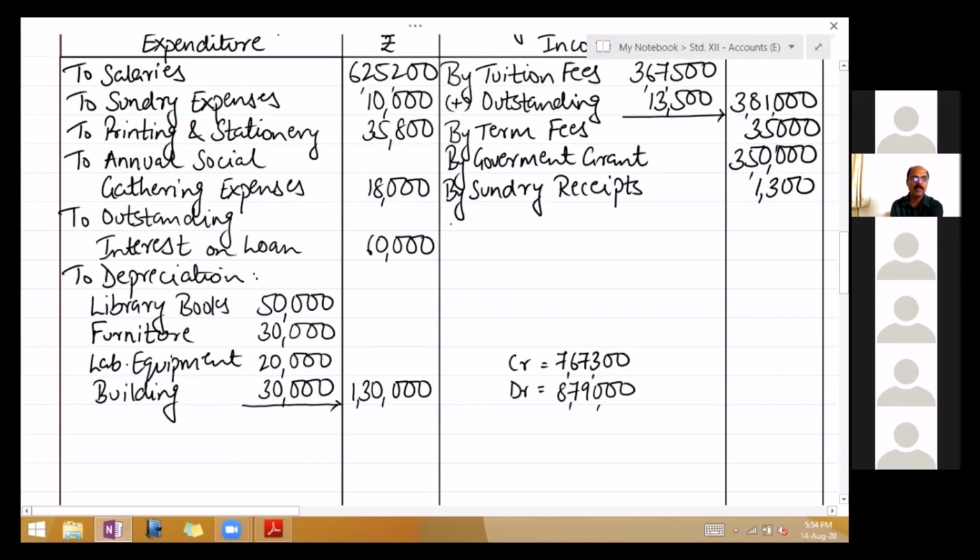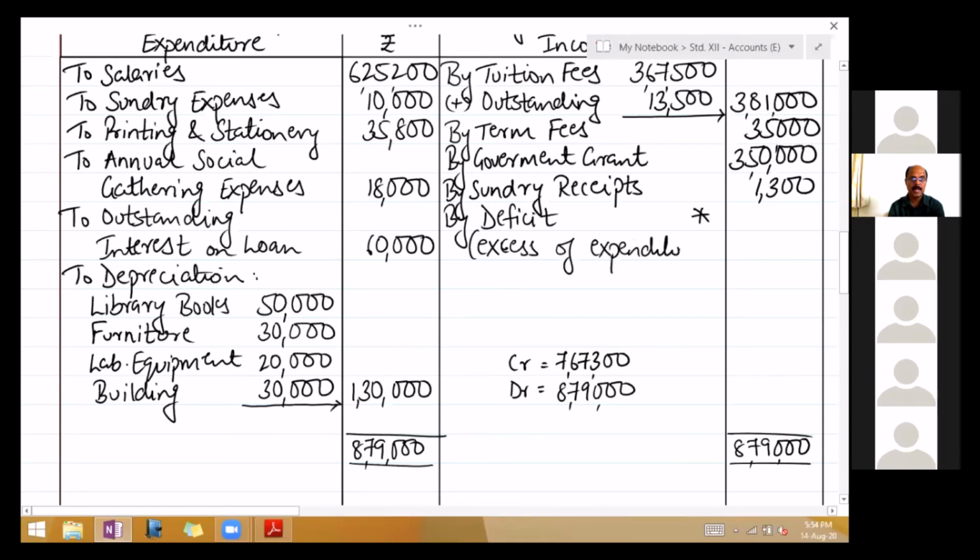So write the total of the debit side in both the columns, 8,79,000. And find out the deficit, which is excess of expenditure over income. 1,11,700.